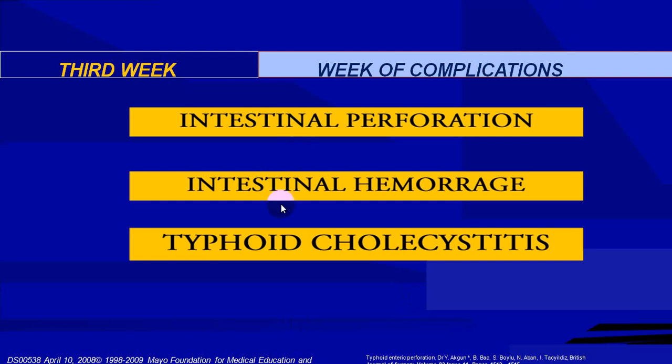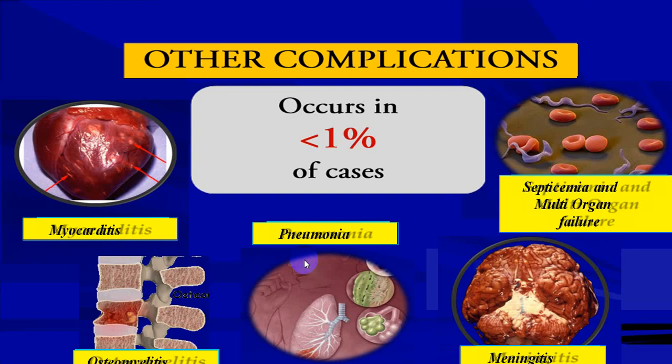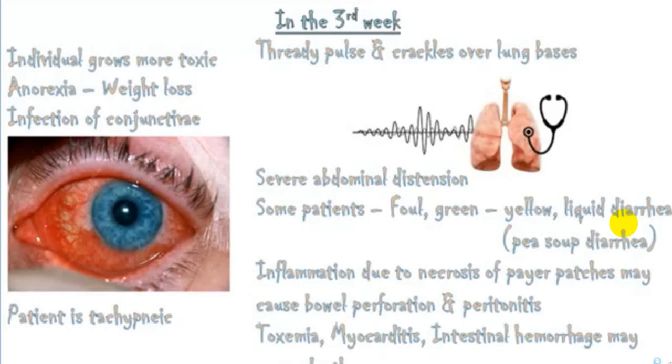You will have intestinal perforation, intestinal hemorrhage, typhoid cholecystitis, and you can come across some rare complications like myocarditis, pneumonia, osteomyelitis, meningitis, septicemia, and involvement of multiple organs, and you can have septicemic shock. So usually all those things are after the 3rd week.